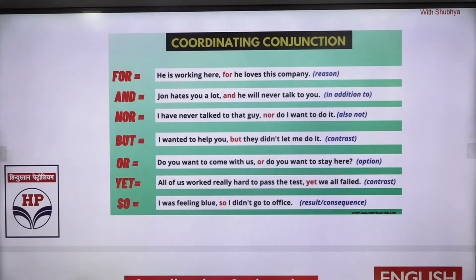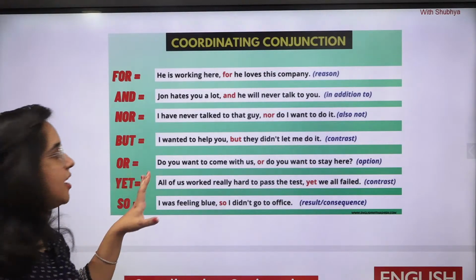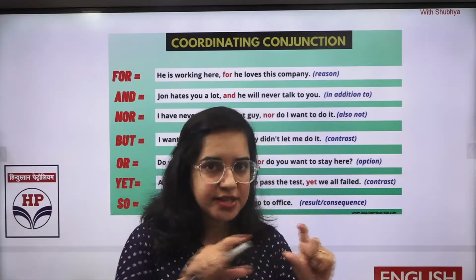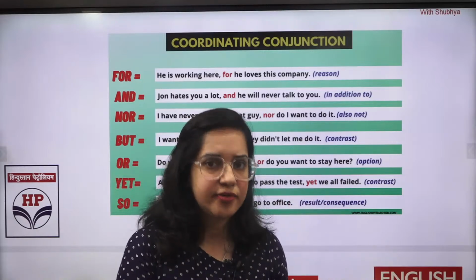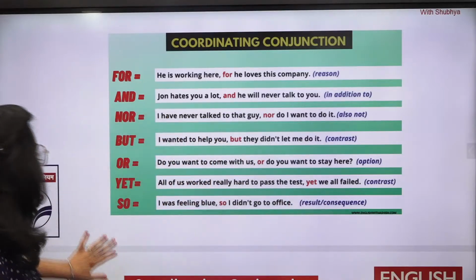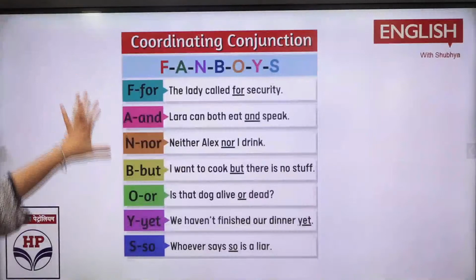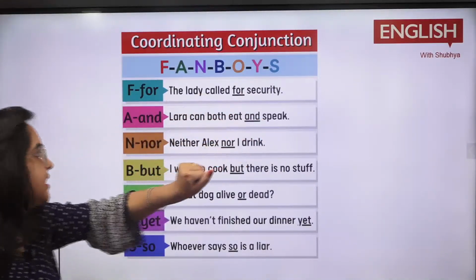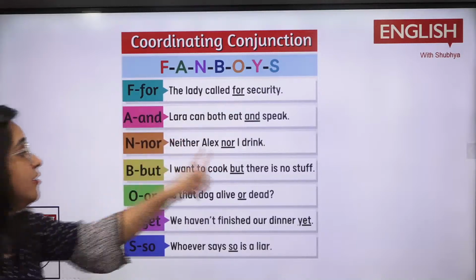Then you have although and though, which are basically used at the very start, right? Although I worked hard, yet I failed, right? So in this way, although is used basically at the very start, and yet is for the in between. Now same way, for is used: the lady called for security. And I told you when two things are getting combined, not situational, but for a reason.